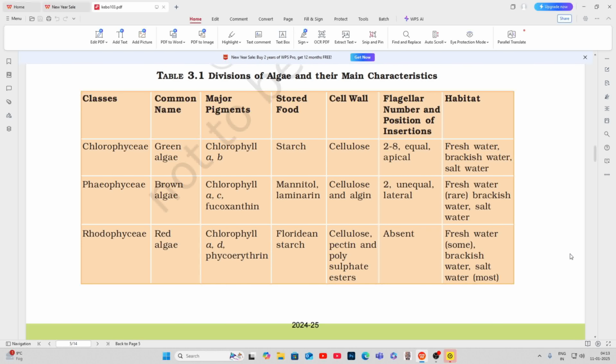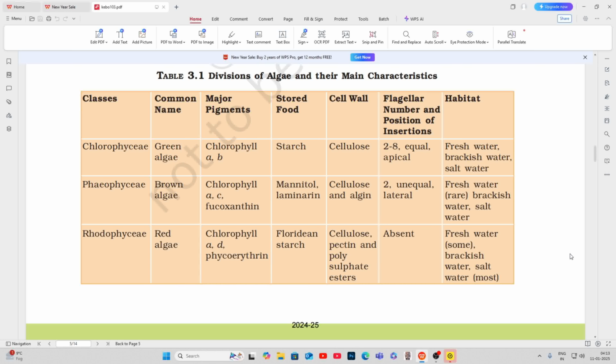Class: Phaeophyceae. Common name: brown algae. Major pigments: chlorophyll a, c, fucoxanthin. Stored food: mannitol, laminarin. Cell wall: cellulose and algin. Flagellar number and position of insertion: 2, unequal, lateral. Habitat: fresh water (rare), brackish water, salt water.